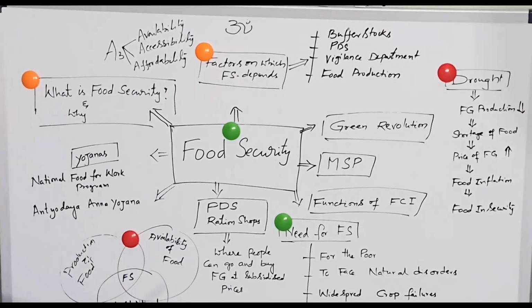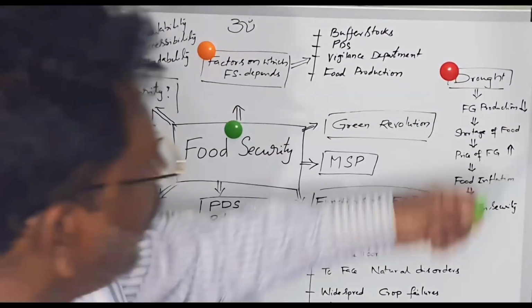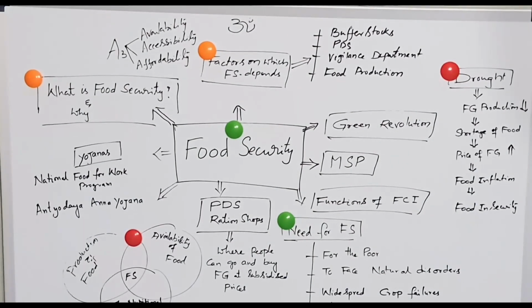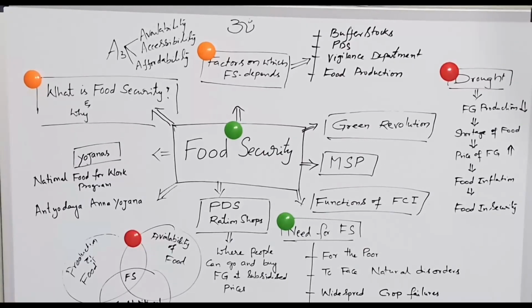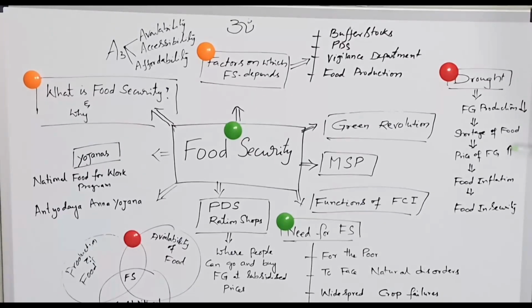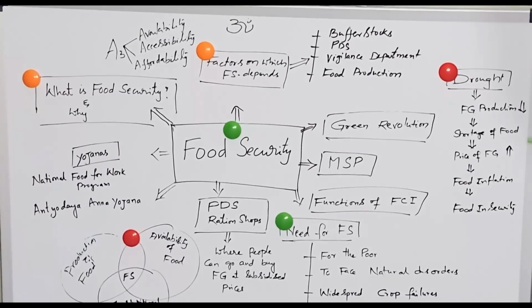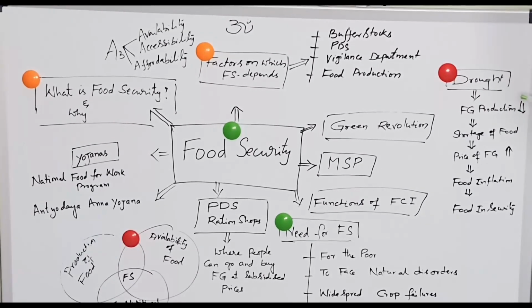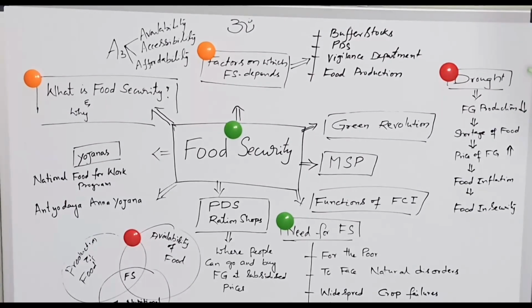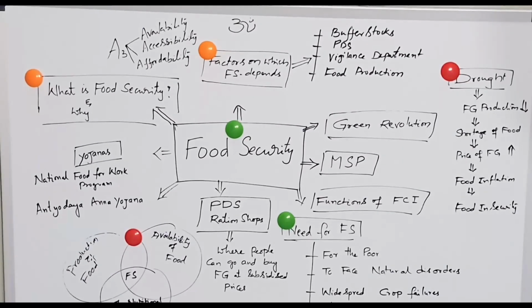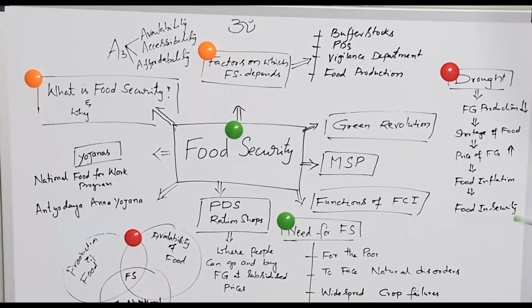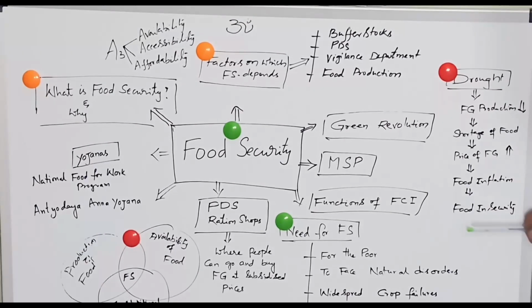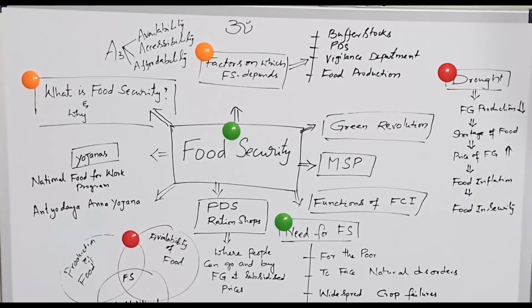What happens when there is a drought in the country? When there is a drought, food grain production gradually falls. There is a shortage of food. At that time, prices of food grains go up. That is food inflation. To control food inflation, we have to increase the production. We have to face the challenges of drought conditions. Therefore, in order to face the insecurity, the government has to take proper steps to provide security.